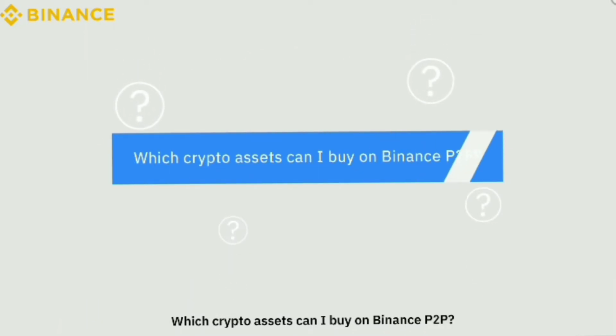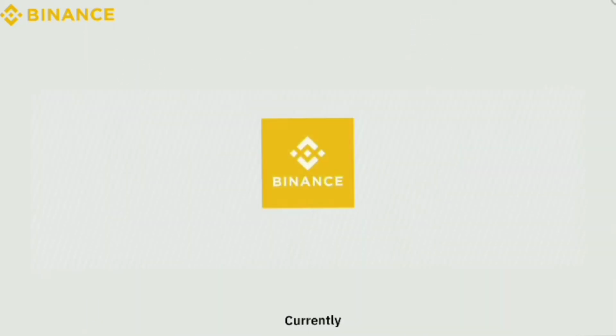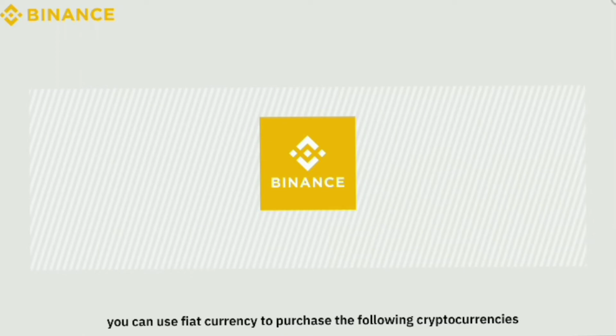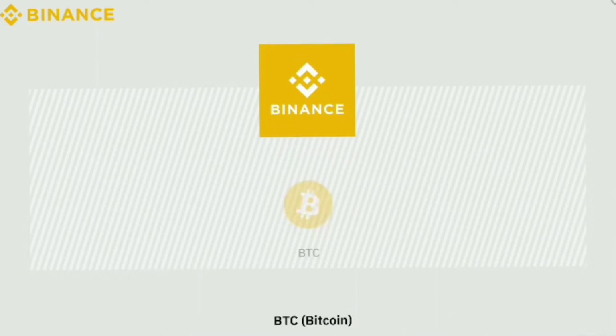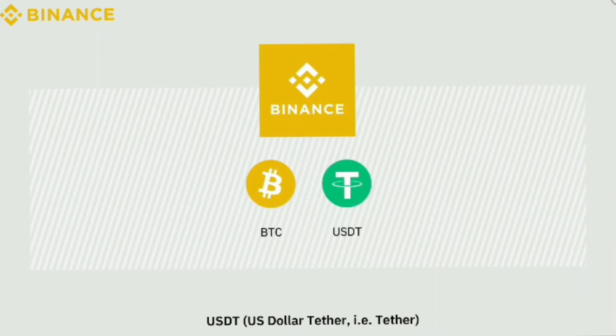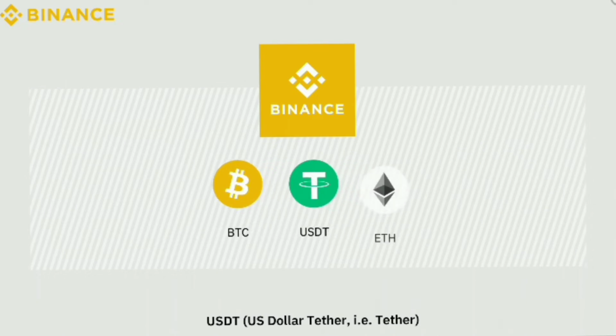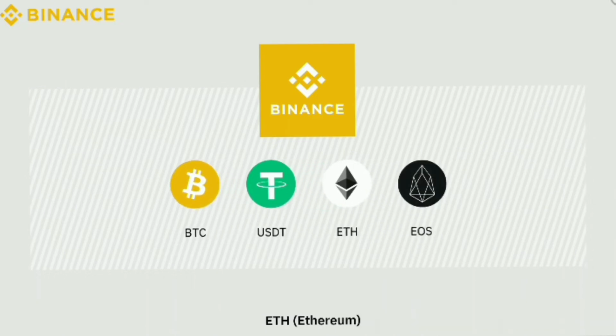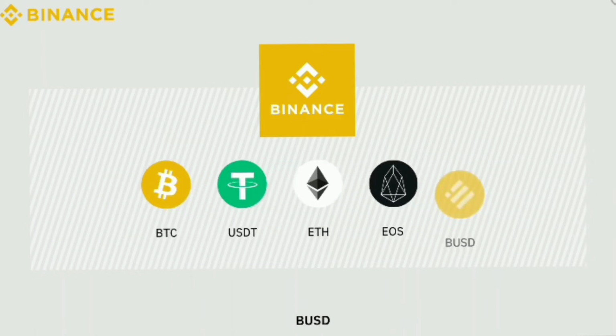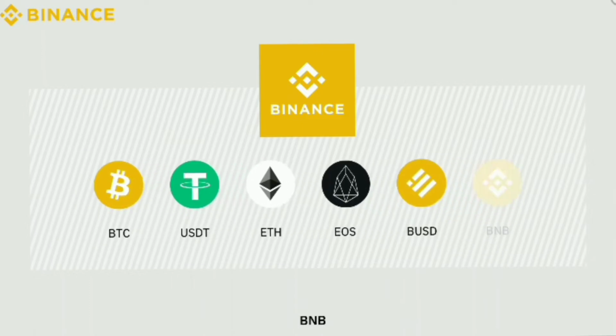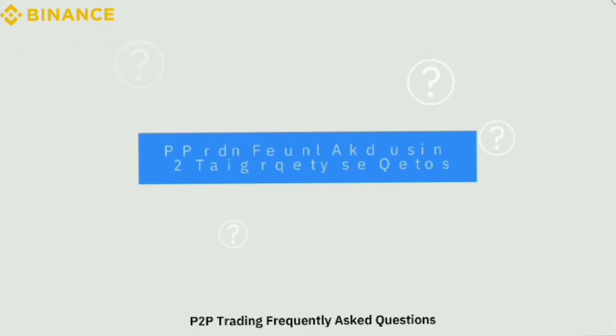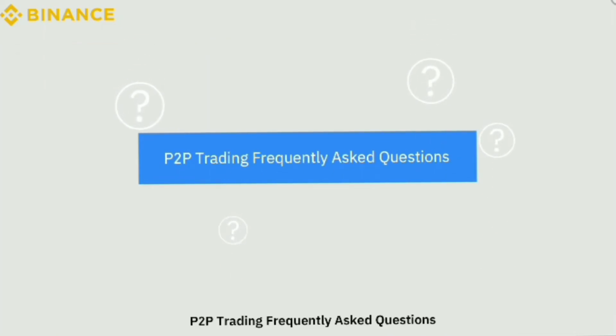Which crypto assets can I buy on Binance P2P? Currently, you can use fiat currency to purchase the following cryptocurrencies on Binance P2P platform: BTC or Bitcoin, USDT or US dollar Tether, ETH or Ethereum, EOS, as well as the following tokens issued by Binance: BUSD and BNB. P2P trading frequently asked questions.